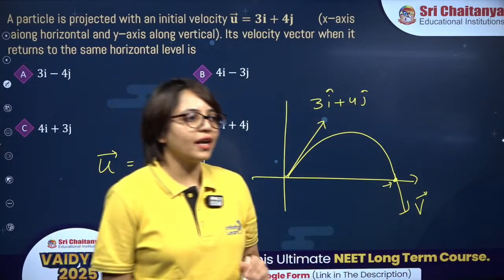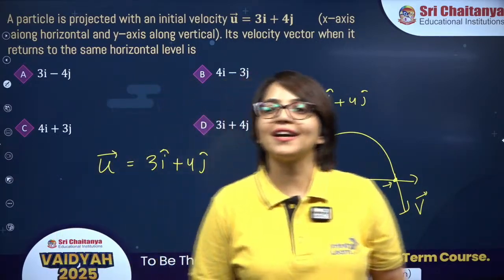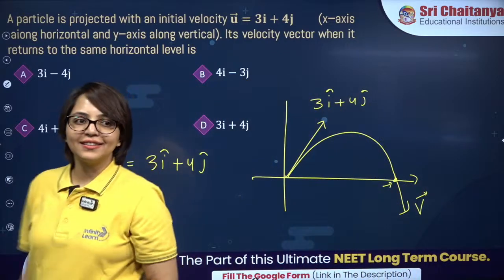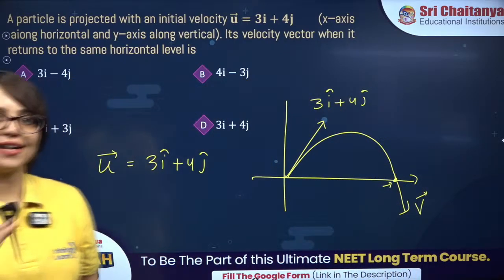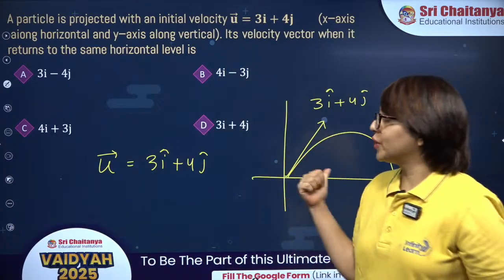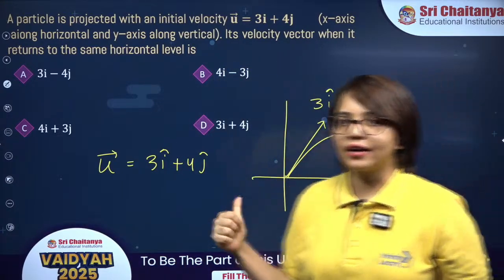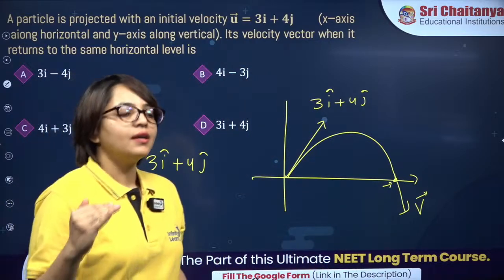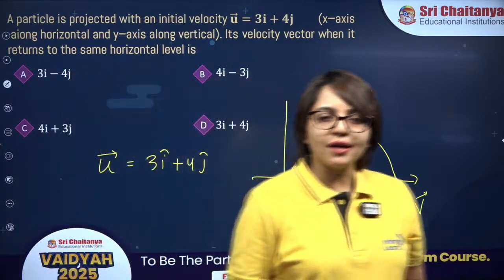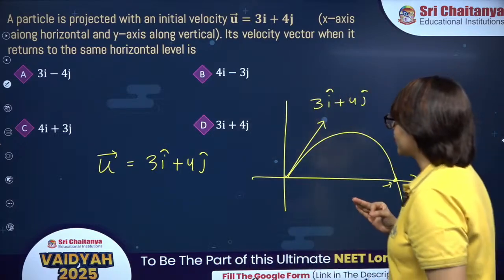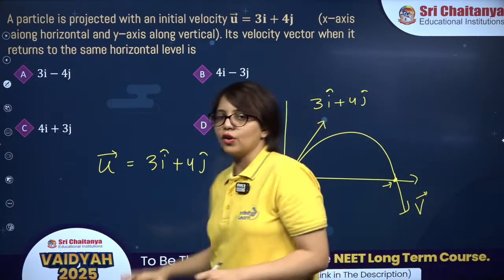We have option A. Chaliye, try this one. Come on guys, I know you can do it. I want 3 on 3 correct responses. This is the third question and I want you to do it right. Let's target 100% accuracy in today's session. Option A. Take a pause. If you don't know the answer, take a pause, then re-attempt it. Okay, just don't try to mark any option blindly.